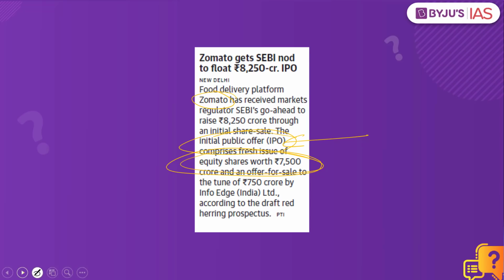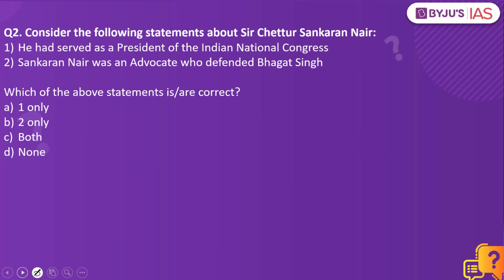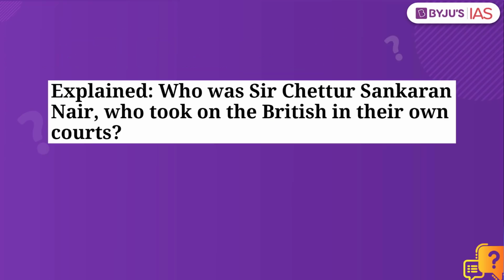Now let's look into the next practice question. Consider the following statements about Sir Chettur Sankaran Nair. He had served as the president of the Indian National Congress. Sankaran Nair was an advocate who defended Bhagat Singh. Which of the above statements is correct? The answer to this is one only. Why have we taken this practice question? Because this article in the Indian Express makes a mention of Sir Chettur Sankaran Nair.